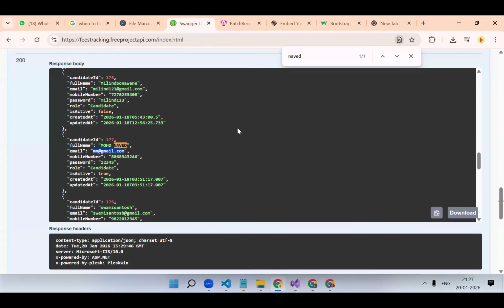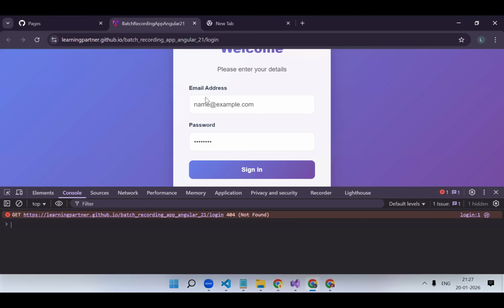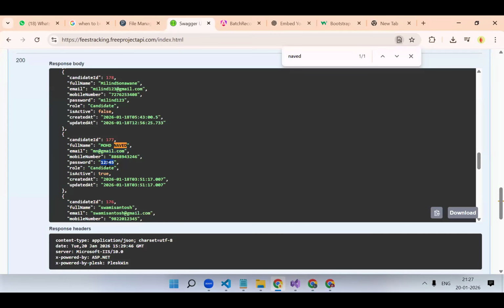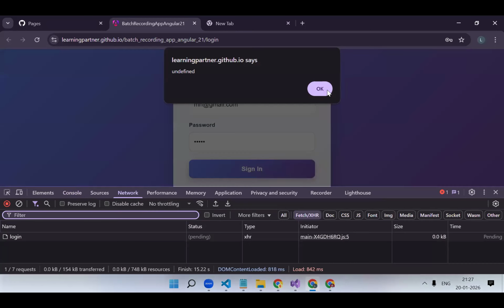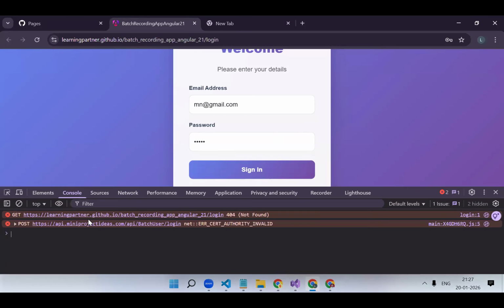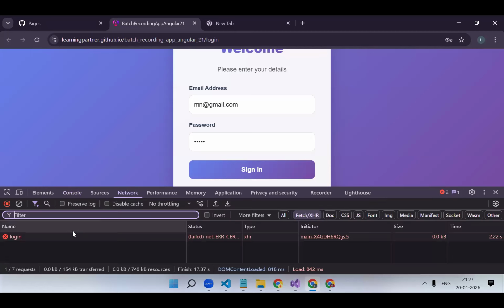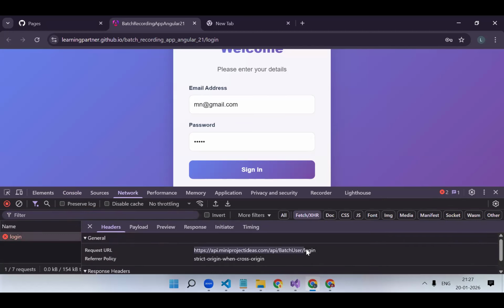Hmm, let's try the same. Is the request going? Request is okay. This is giving an error for the certificate now.